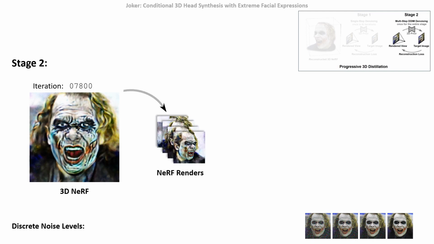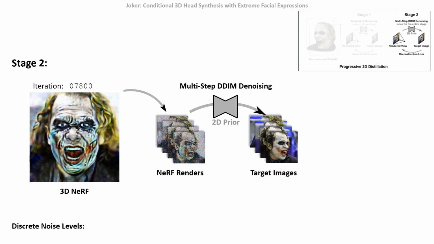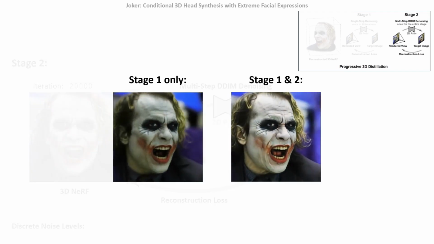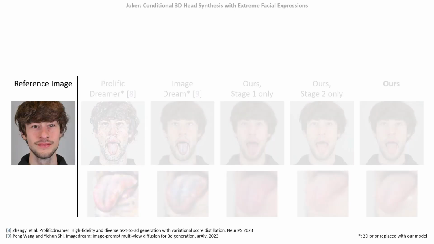We render the NeRF under the target views, noise them, and predict the target images with our 2D prior, this time in a multi-step DDIM denoising process over the remaining noise levels. We then optimize the NeRF against these fixed targets until convergence. Compared to only applying stage 1, this two-stage procedure improves the reconstruction quality greatly. We compare our distillation procedure against the two state-of-the-art baselines Prolific Dreamer and Image Dream. Further, we evaluate using stage 1 and 2 only, respectively. For both baselines, we replace their 2D diffusion prior with our own model for a fair comparison.